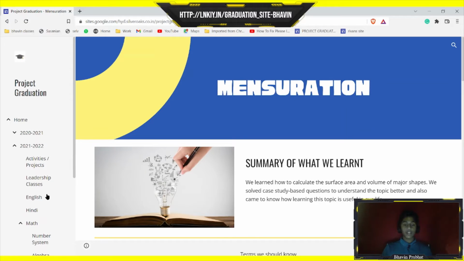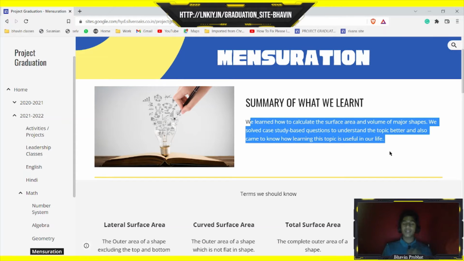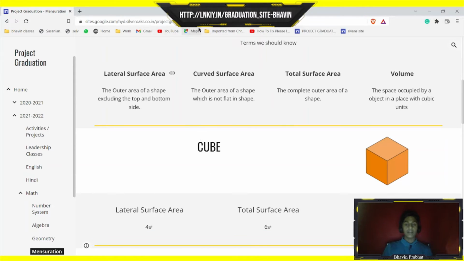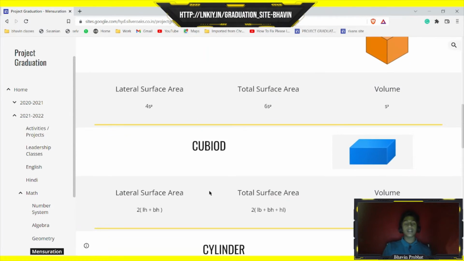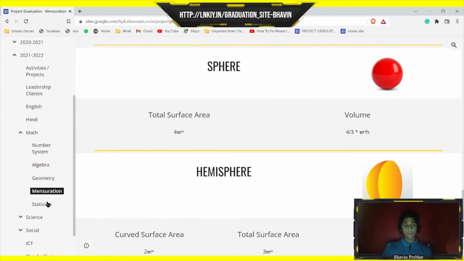And then comes mensuration. So I have written this small summary kind of thing. This is basically a self-explanatory chapter. So we've mainly focused on lateral surface area, curved surface area, total surface area, and volume of a 3D shape. And then have written the formulas which we learned in this chapter about the 3D shapes.